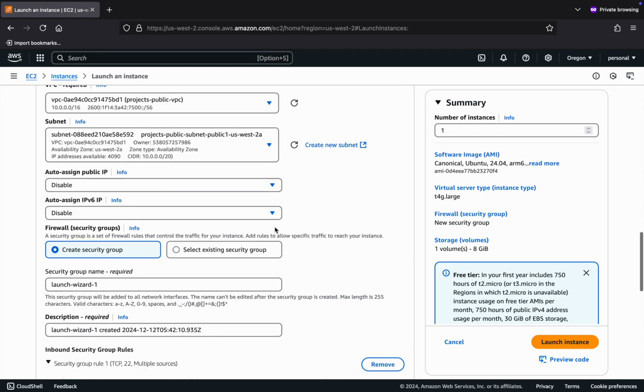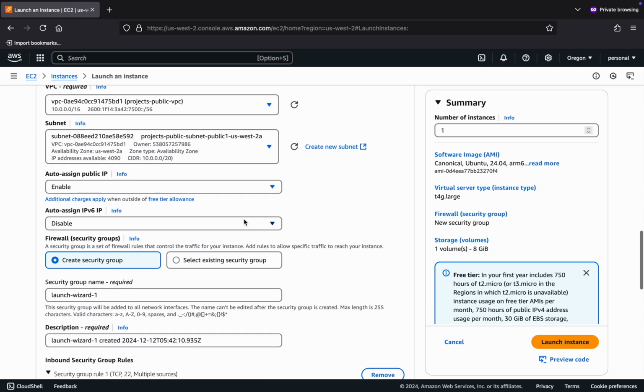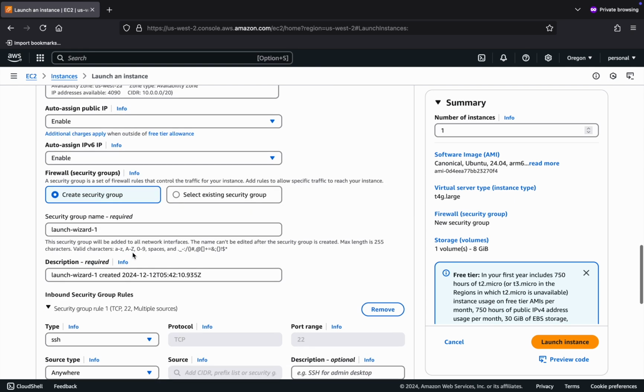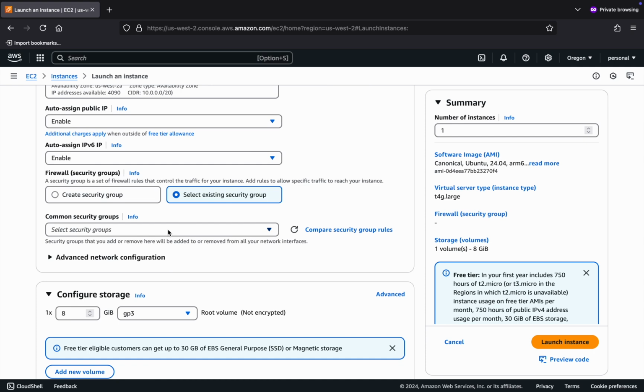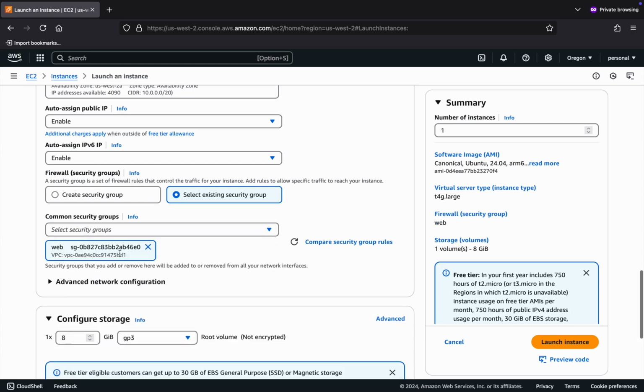Public US West 2A, and I do want this instance to be in a public subnet. I'm going to set it up so that I can access it securely through a web browser. I'll be setting up SSL and all that, but in order to do that, I do need the instance to have a public IP. I'll give it both an IPv4 and an IPv6 address, and then I need to choose a security group. At minimum, I need a security group that has ports 80 and 443 open. I already have a group set up that does that, which is web.